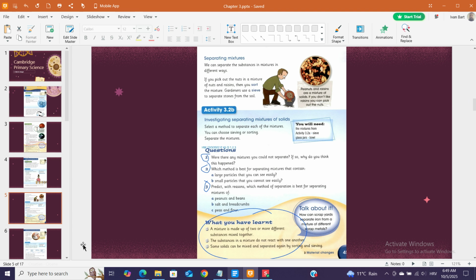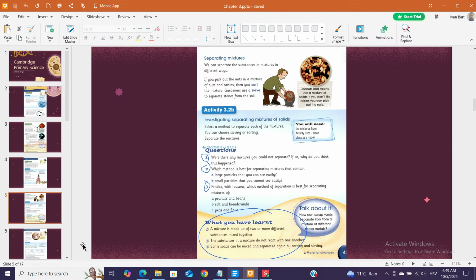Activity 3.2b. Investigating separating mixtures of solids. Select a method to separate each of the mixtures. You can choose sieving or sorting. Separate the mixtures. Homework for the 23rd of March 2022: page 45, questions 1, 2, 3.